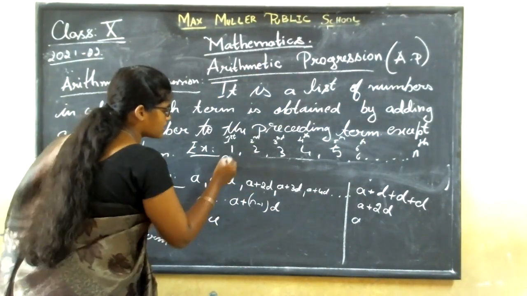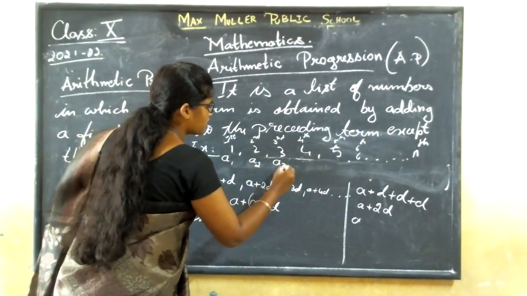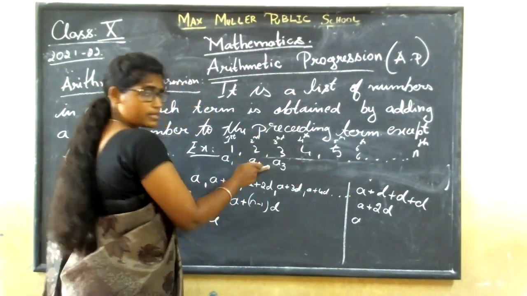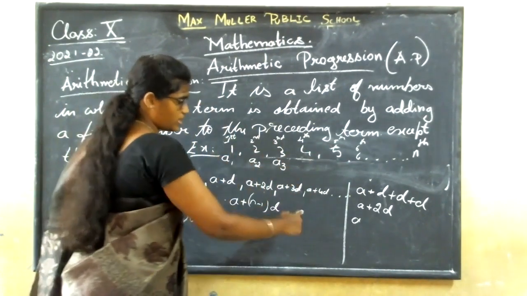So, let me take this as a1. This is second term, a2. This is third term, a3. We have to represent it this way. Here, generally I have written to make you understand how this general equation came.